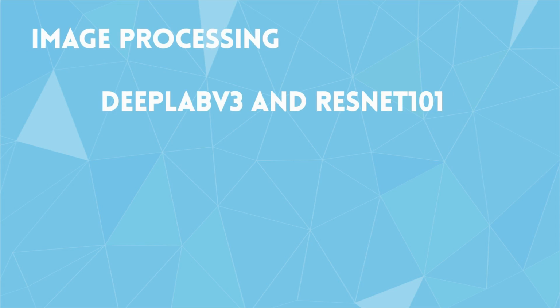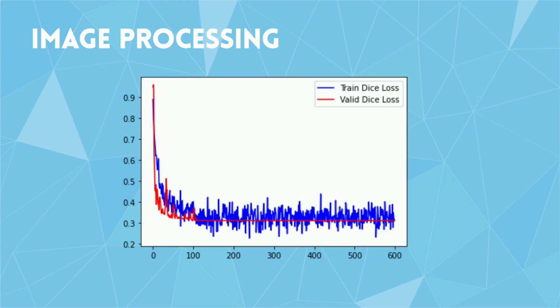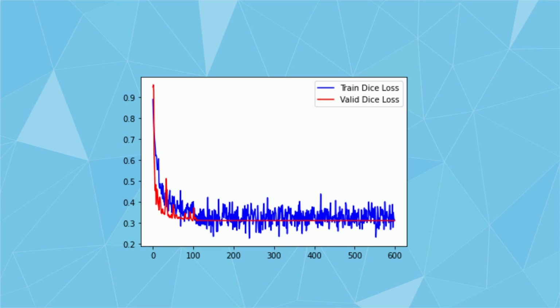Then we decided to build our model based on DeepLab v3 and ResNet 101. First, we prepare the images and masks data and set them up for training. Then, we run the training process of our model, and finally, we evaluate our predictions and model performance. Finally, we are able to cut down the loss to around 0.3, and we are able to add this new feature to our project.